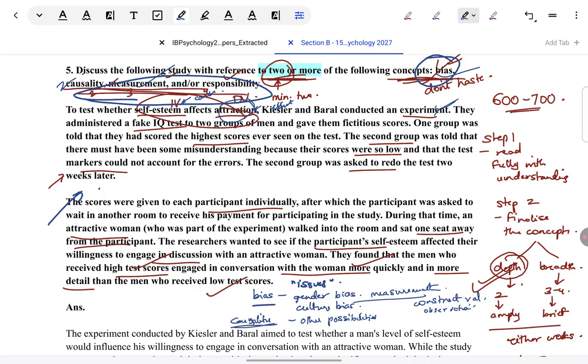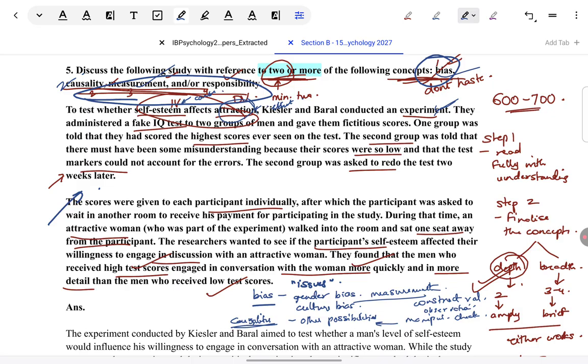narrowly operationalized. Also, the question of manipulation check. This can in fact be taken under causality also. I feel to some extent causality and measurement overlap. Okay, the researchers did try to increase self-esteem or decrease it through that feedback which they give to the participants about their test. But did that really increase or decrease their self-esteem? Like, did they try to check in any way? There is no mention of that in the scenario. So how are we sure whether they really experienced high or low self-esteem based on the test scores? That is also very questionable. So measurement seems to have too many flaws.